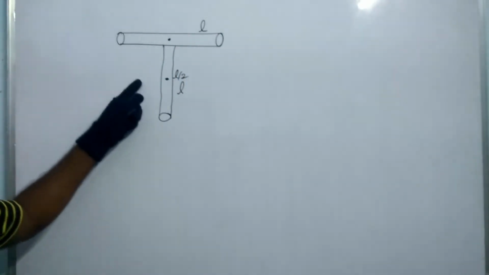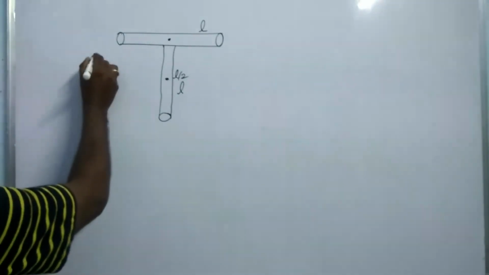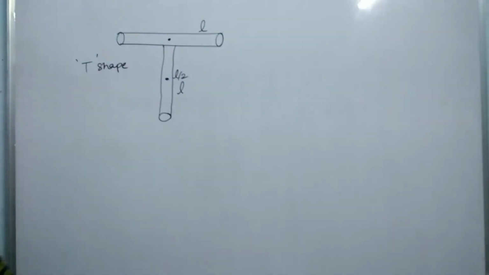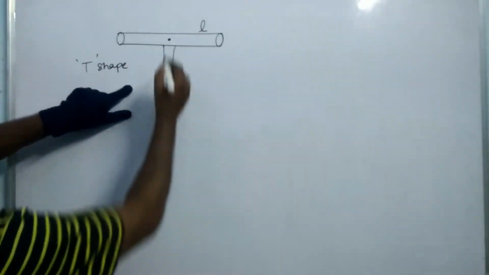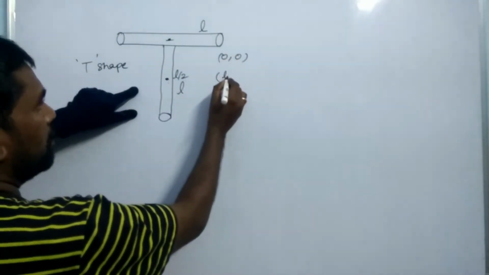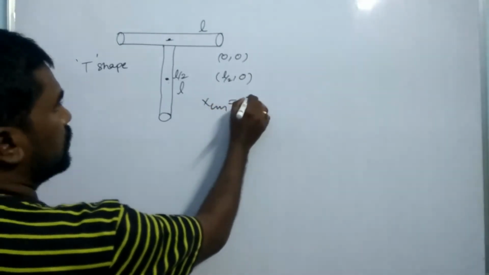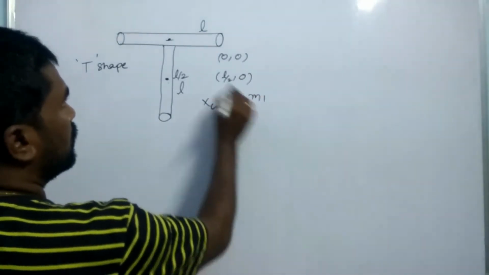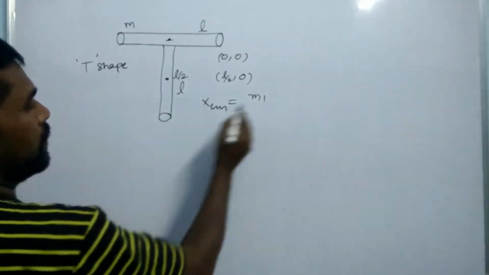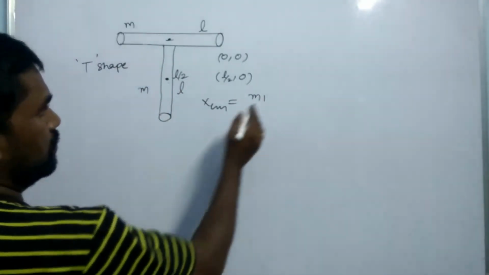So how can we find the center of mass of this arrangement? This is a T shape of two iron rods. How can we find its center of mass? Here this is the origin, (0, 0), and this is (L/2, 0). So from this, x_CM is equal to m1 x1... This is the mass m1, and it has mass M, and also it has mass M, let it be.